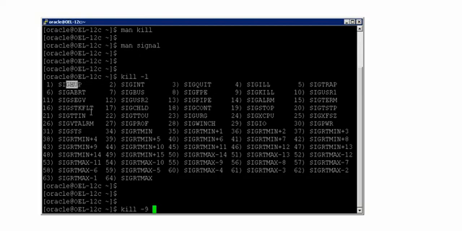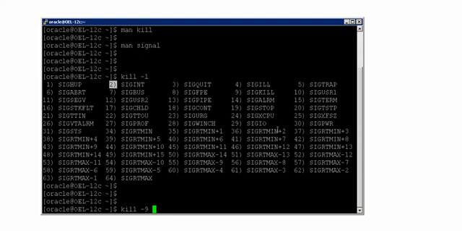SIGHUP. Do you know what this is? No, right? And if you pass kill -2, SIGINT. INT is the signal whenever you press control C. Please remember, because I don't know what this SIGHUP is, but still I'm telling you. In case you press control C on your keyboard, the signal that is passed to the kernel is SIGINT, that is number 2. So if you say kill -2 on the background process, you are basically performing control C.